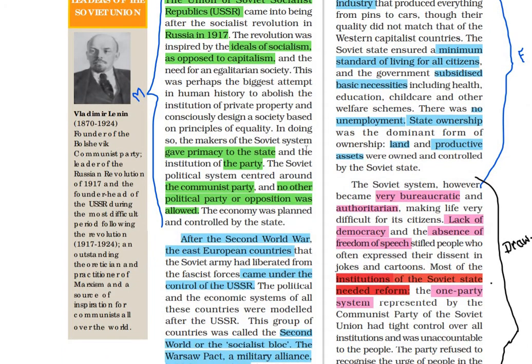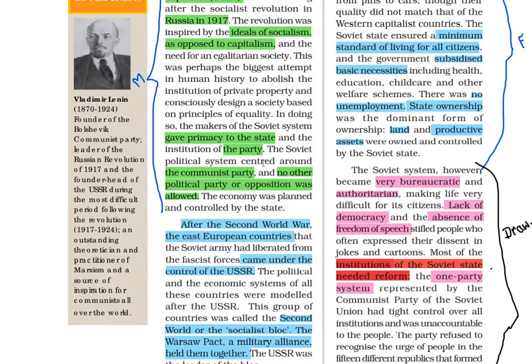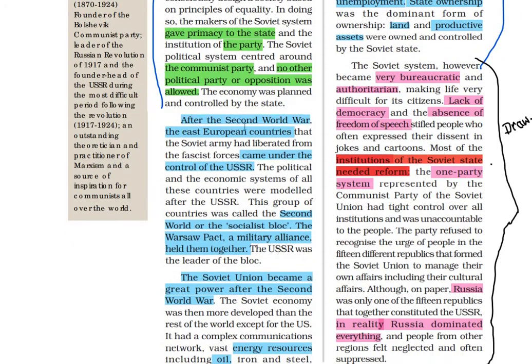The Soviet system gave primacy to the state and the party, that was the Communist Party. The Soviet political system centered around the Communist Party. No other political party or opposition was allowed. That means there was a one-party system in the Soviet Union. After the Second World War, the East European countries came under the control of the USSR.